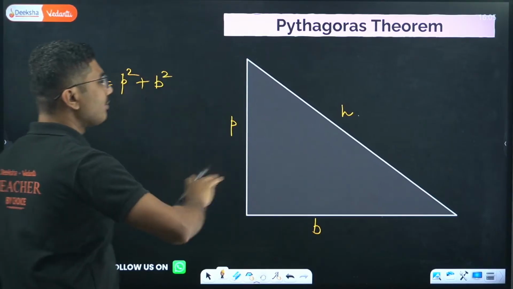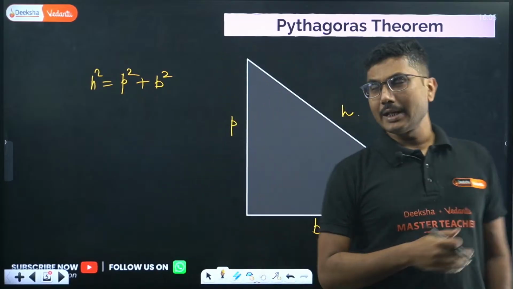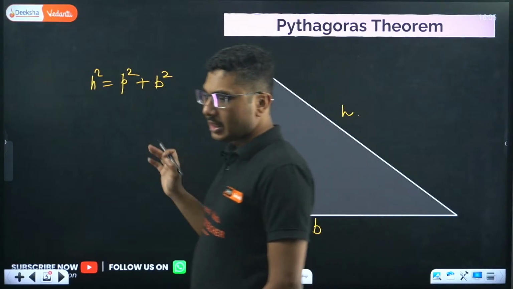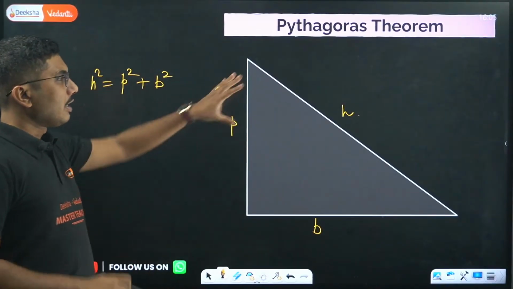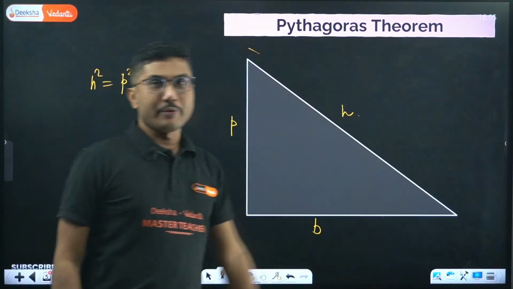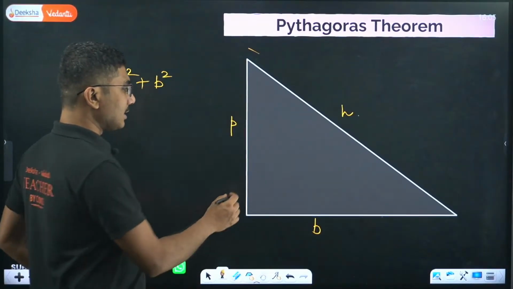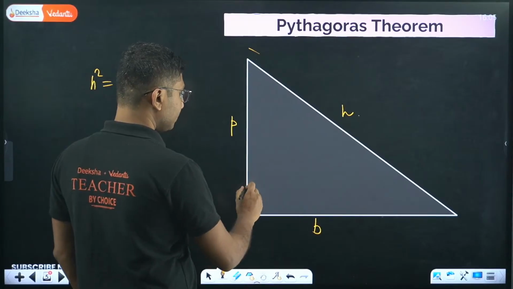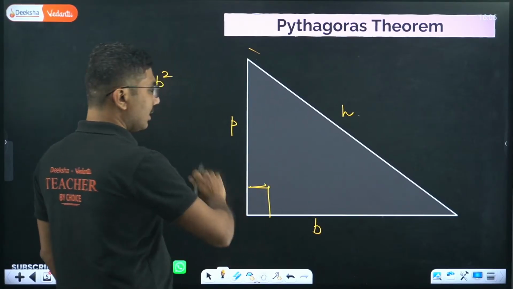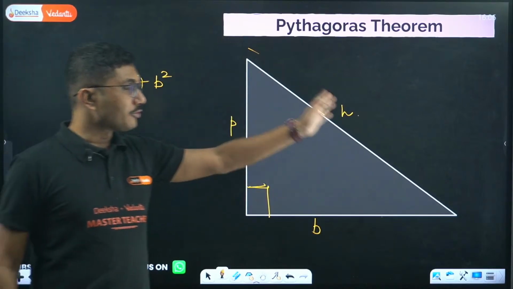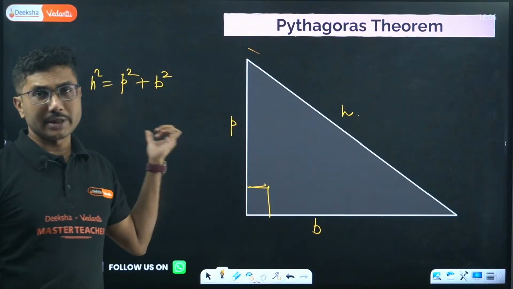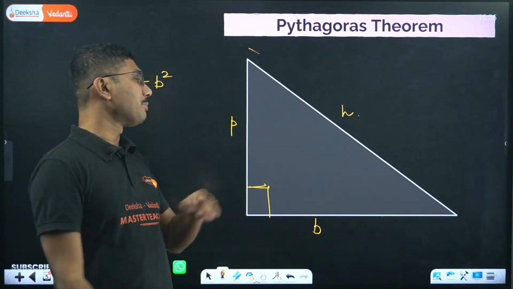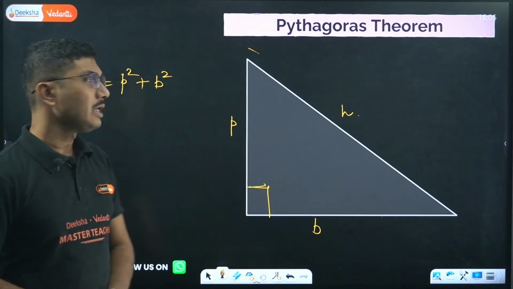What is the meaning of P and B? We will come to that in a while, but basically these are the three sides of a right angled triangle, a very easy, simple concept: hypotenuse square equals base square plus perpendicular square. Hypotenuse means the side which is opposite to the right angle. The base and perpendicular can interchange between themselves, but the hypotenuse will always remain the same, okay?